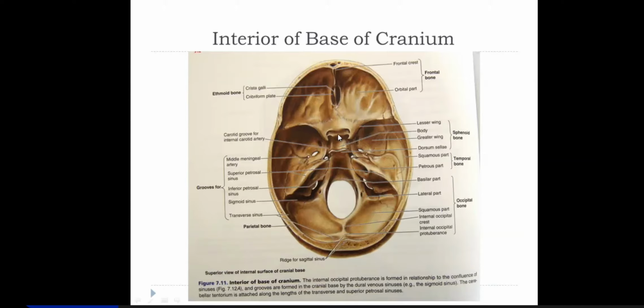These two processes are the anterior clinoid processes, and this point and this point are the medial clinoid processes. In between the anterior and medial clinoid process, directed laterally, is the opening called the optic canal.